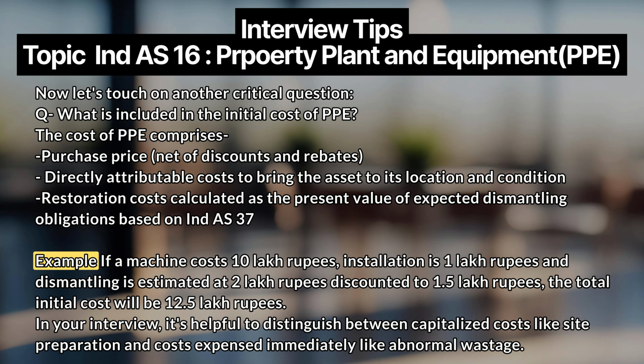Example, if a machine costs 10 lakh rupees, installation is 1 lakh rupees, and dismantling is estimated at 2 lakh rupees, discounted to 1.5 lakh rupees. The total initial cost will be 12.5 lakh rupees. In your interview, it's helpful to distinguish between capitalized costs like site preparation and costs expensed immediately like abnormal wastage.